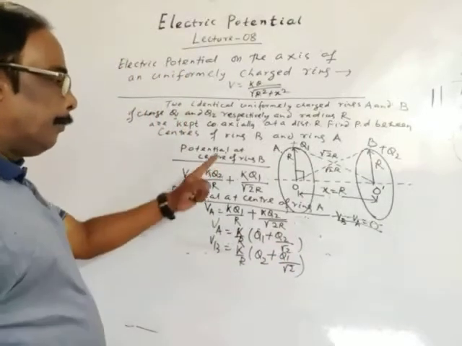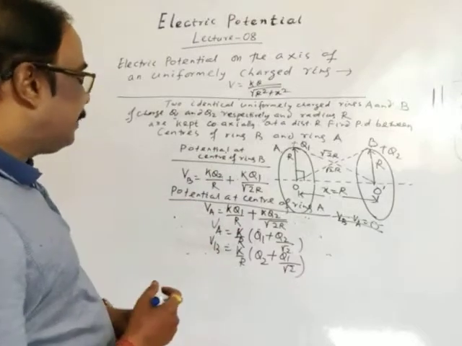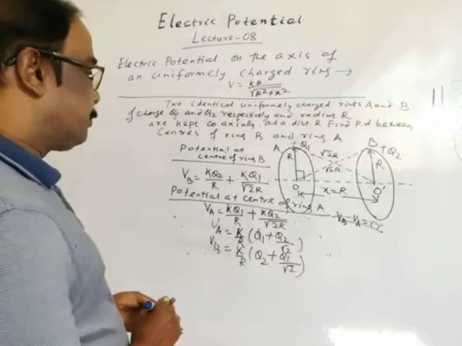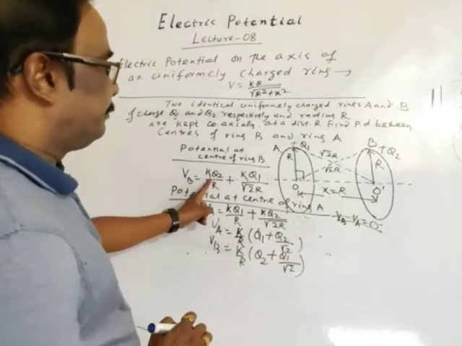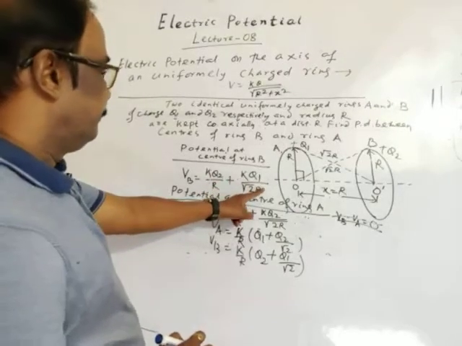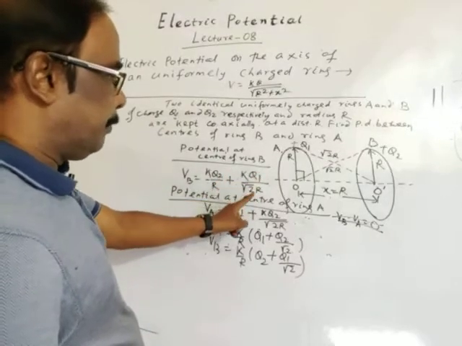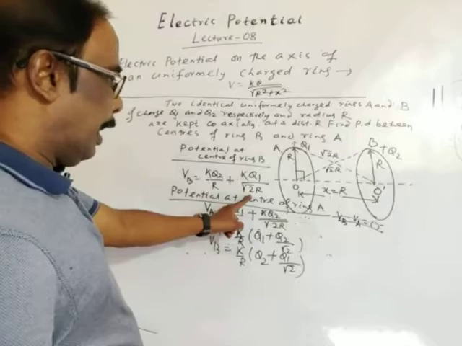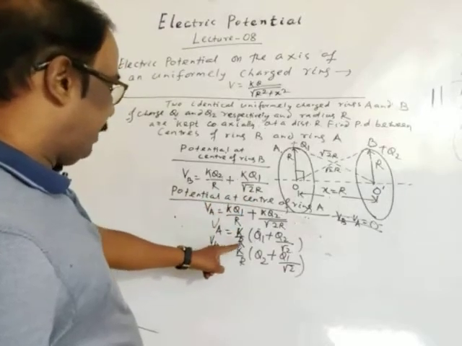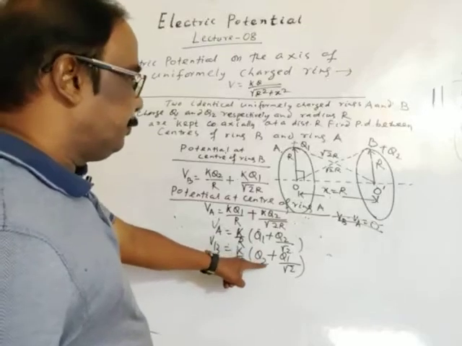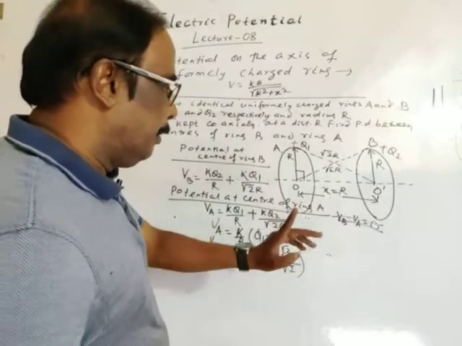Now we'll take Vb minus Va. Vb is KQ2 by R plus KQ1 by root 2R, with K by R common, that is Q2 plus Q1 by root 2.